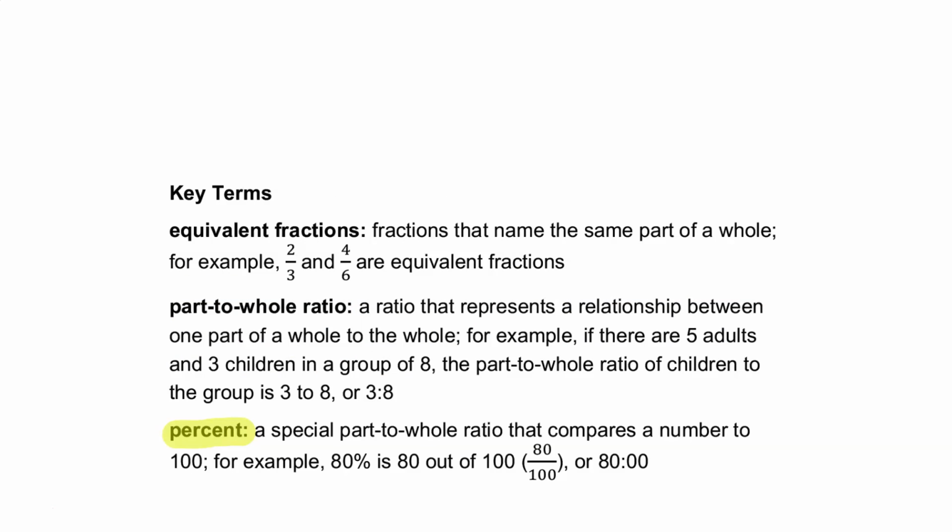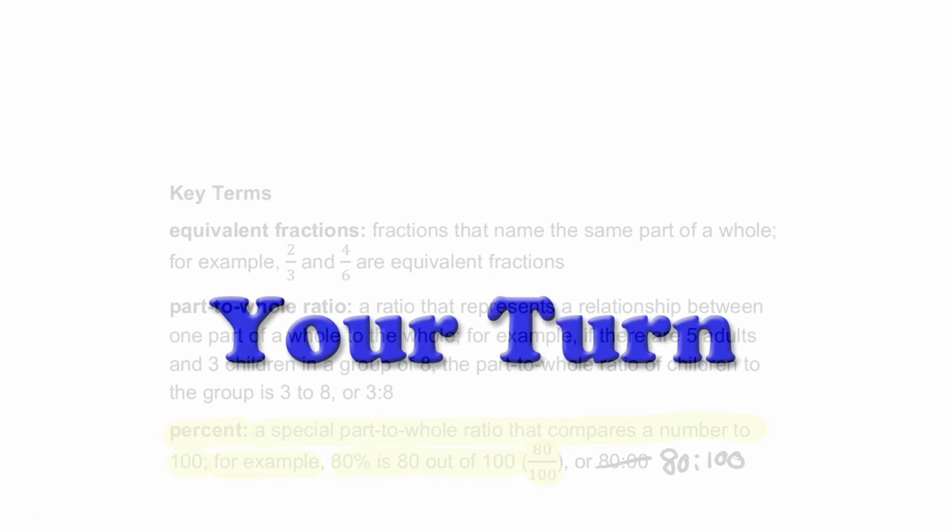Percent. Percent is a special part-to-whole ratio that compares a number to 100. For example, 80% is 80 out of 100, or 80 divided by 100, or 80 to 100. Your turn.